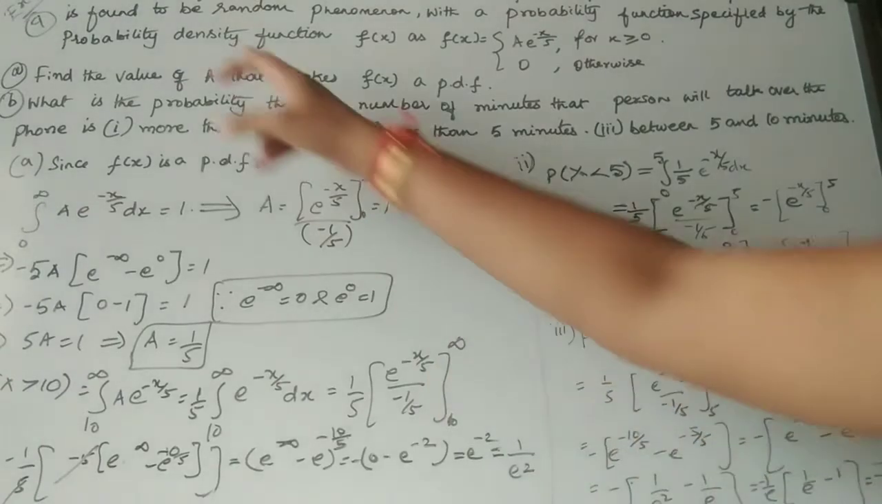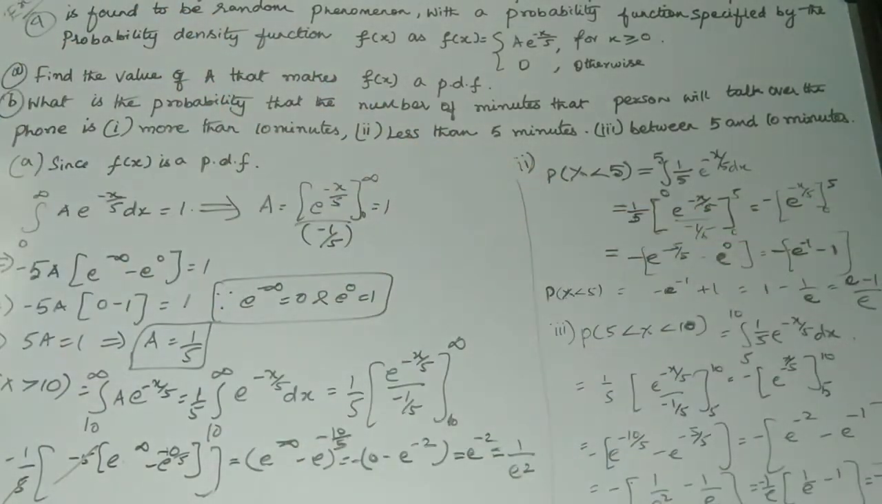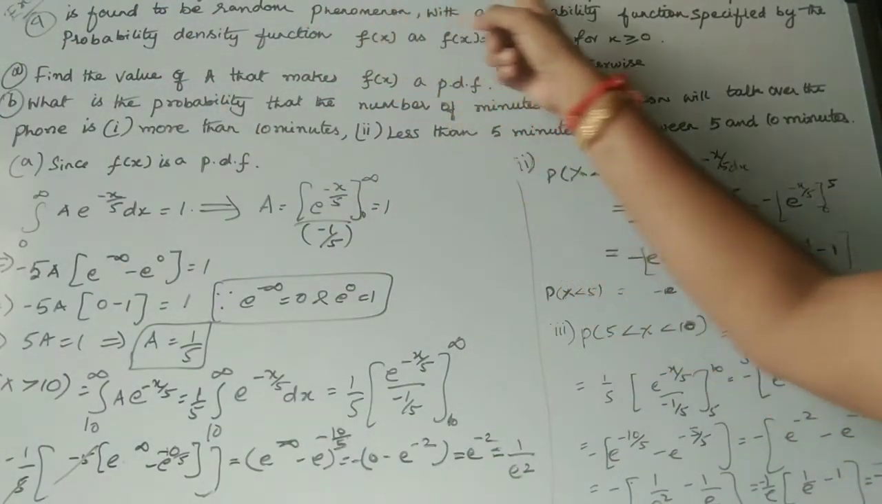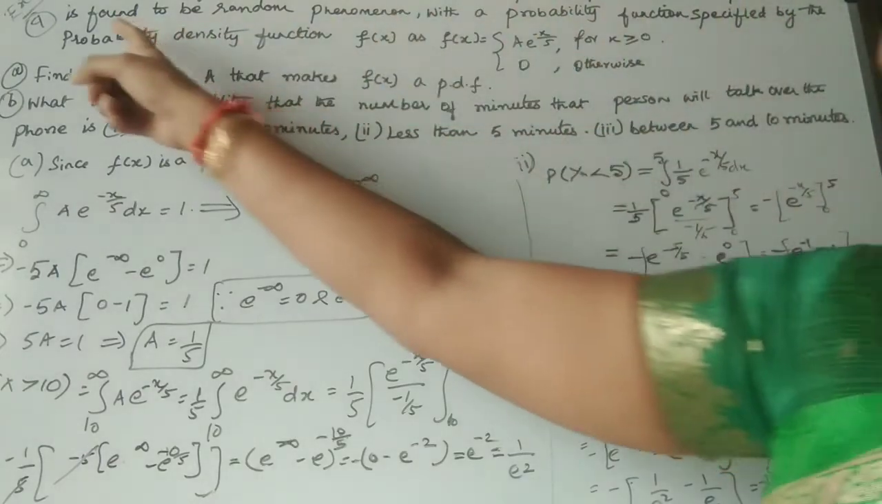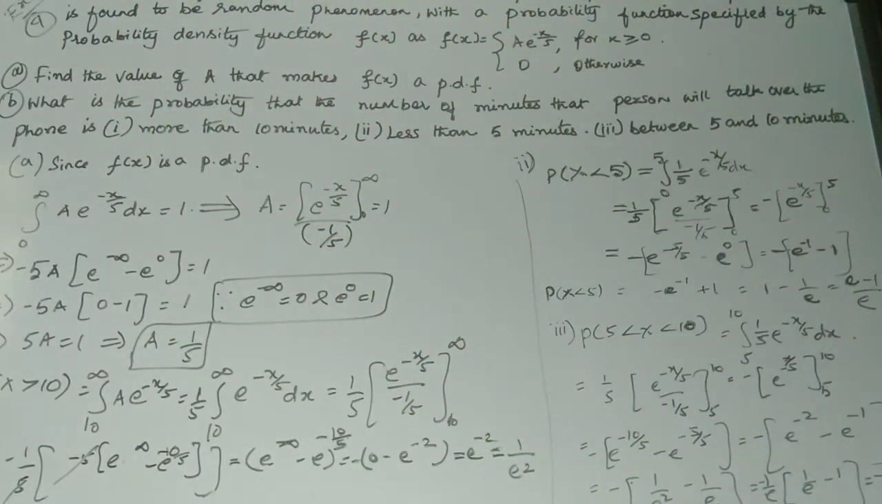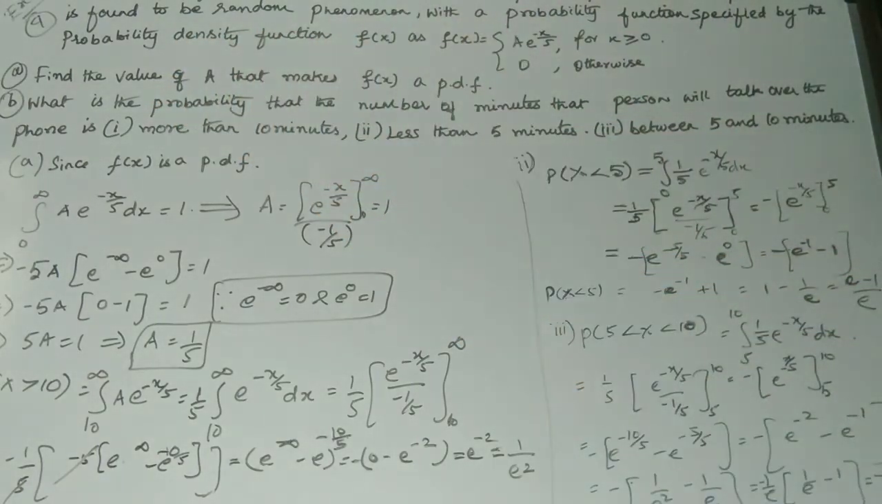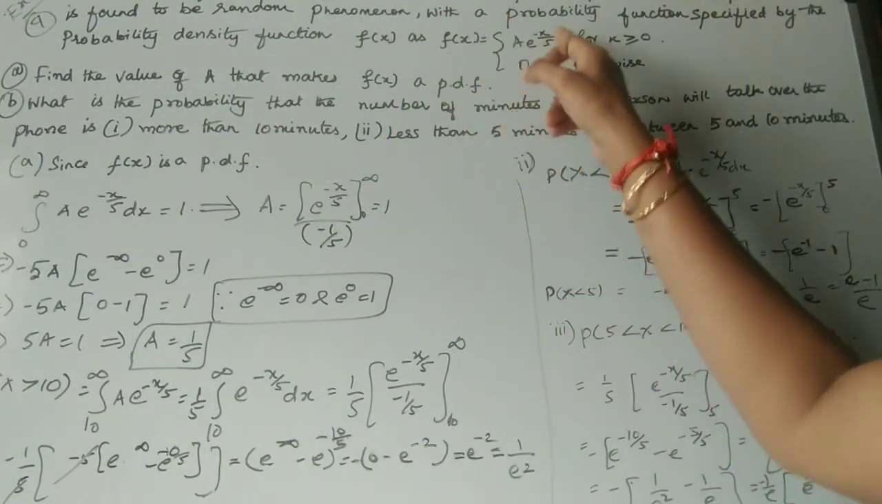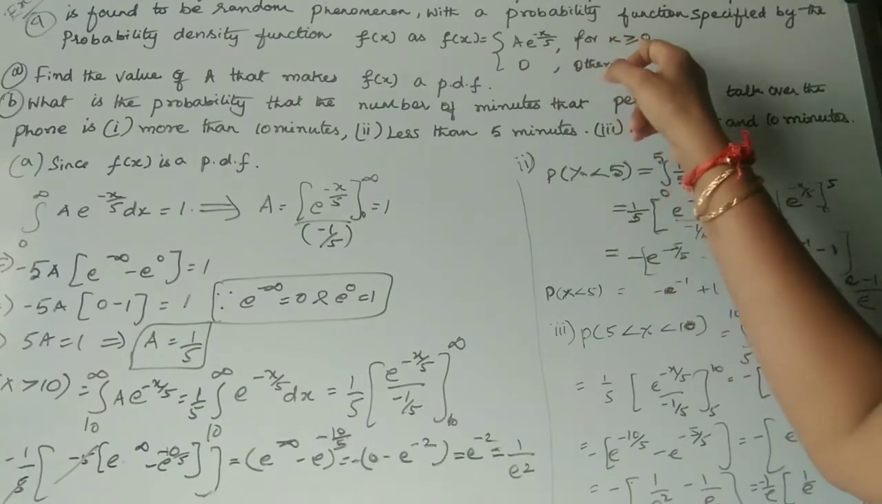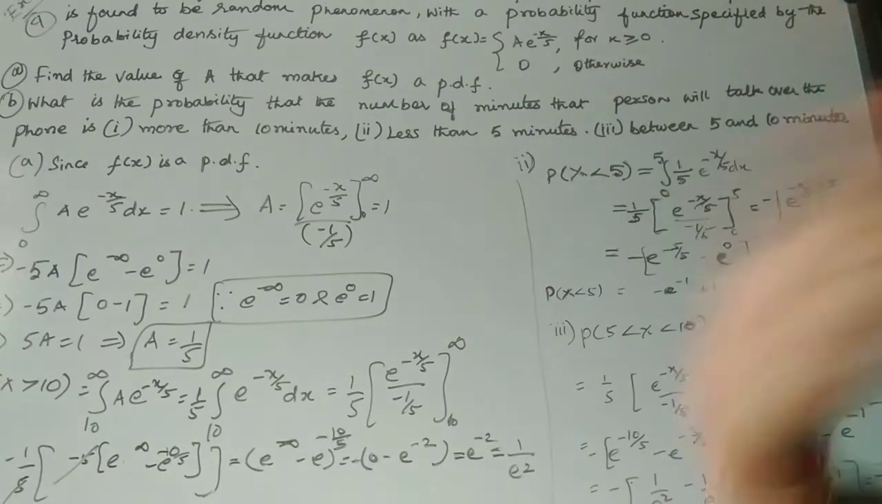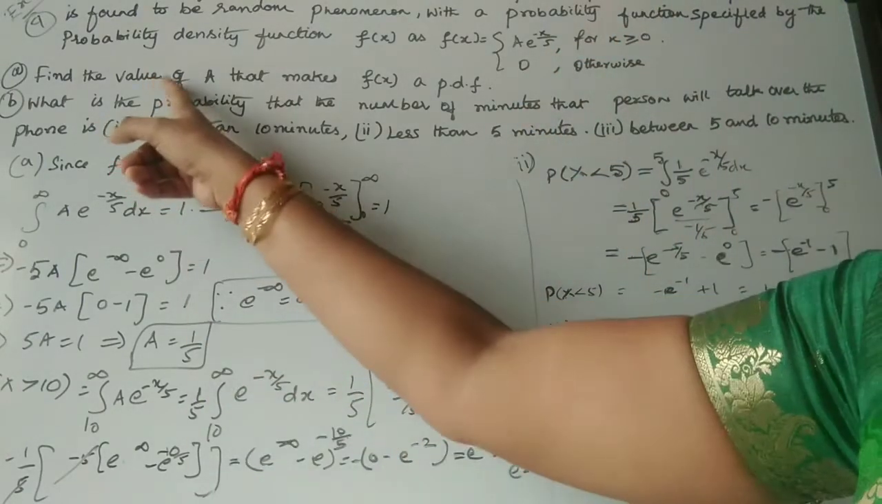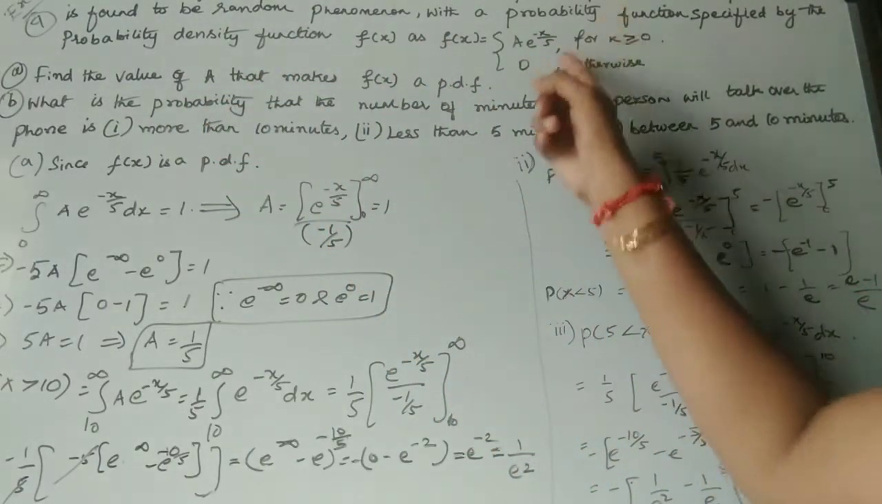Okay, looking at the next question, ninth exercise 6.1 ninth sum. The length of time in minutes that a certain person speaks on the telephone is found to be a random phenomenon, with the probability function specified by the probability density function f of x equals a e power minus x by 5 for every x greater than 0 and 0 otherwise. Your question is to find the value of a from the given f of x.